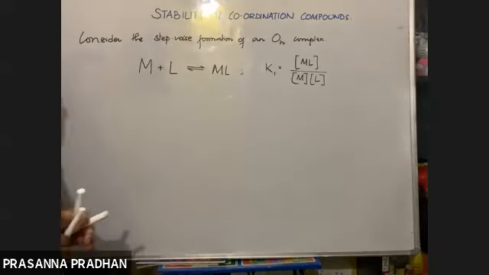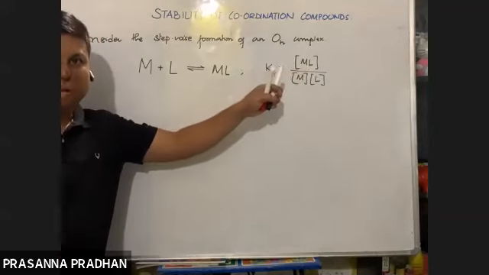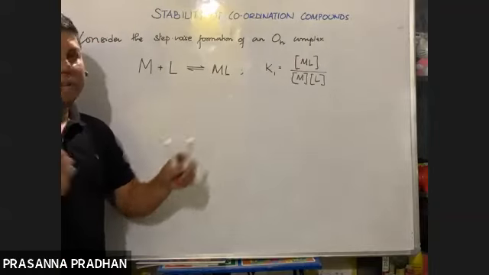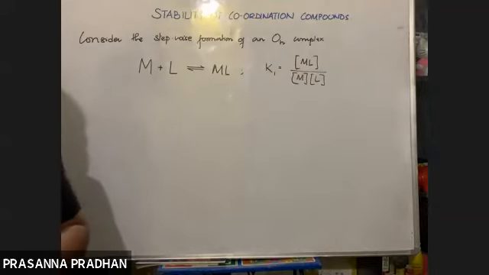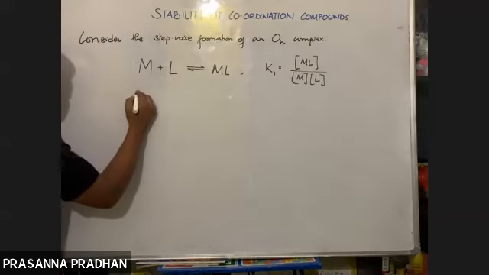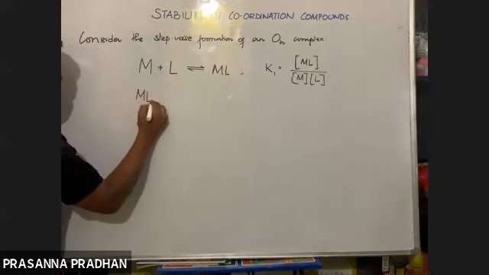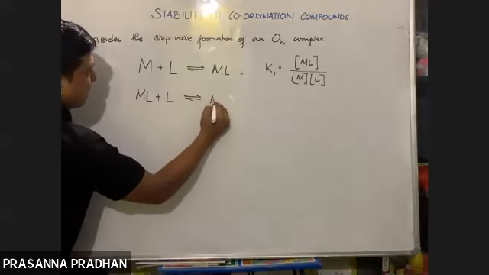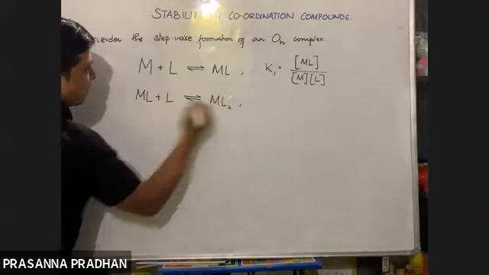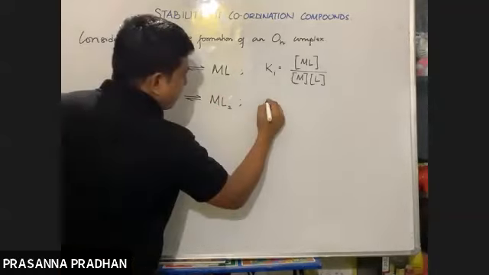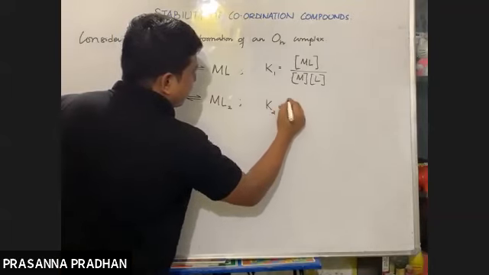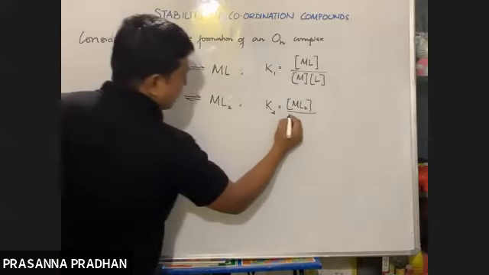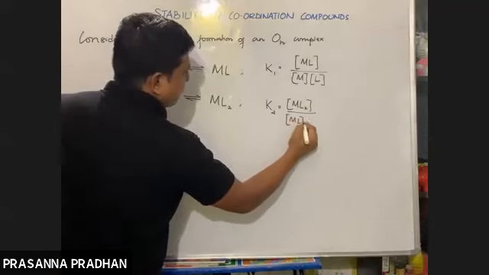Let us correlate it simply. Higher concentration of the product means the product is stable, and mathematically the value of K1 will be high. So K1 gives a measure of the stability of the complex. Now similarly, in the second step, ML is formed. Again a second ligand gets associated with it. What do we get? We get ML2. The equilibrium constant K2 is given by ML2 divided by ML times L.